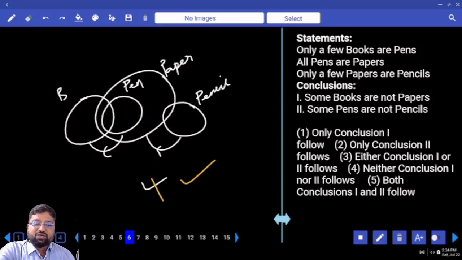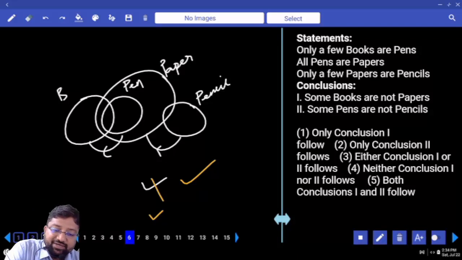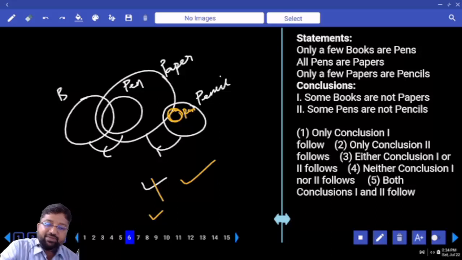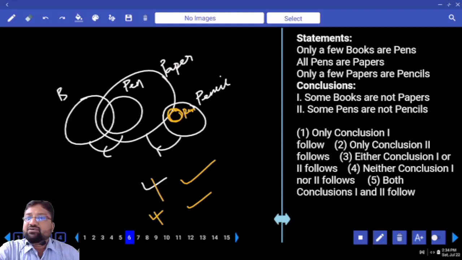Some pens are not pencils. Right kada? Some pens are not pencils. Can I make all pens are pencils? Yes or no na? 100% guarantee. All pens are papers. Some relationship between pen and paper maintained. I have not committed any mistake. That is right, this is wrong. What's the answer? Neither one nor two. Ardhamainda?